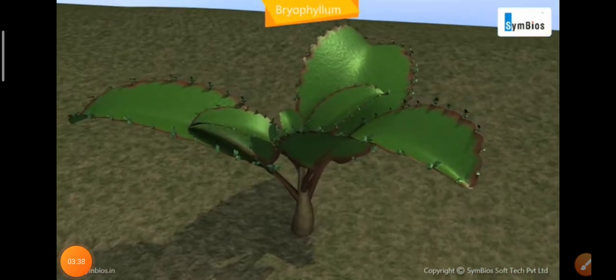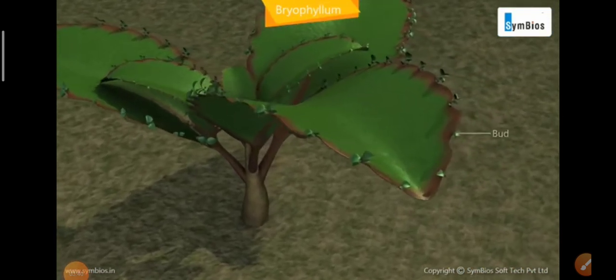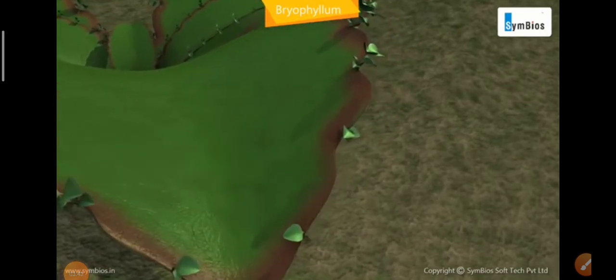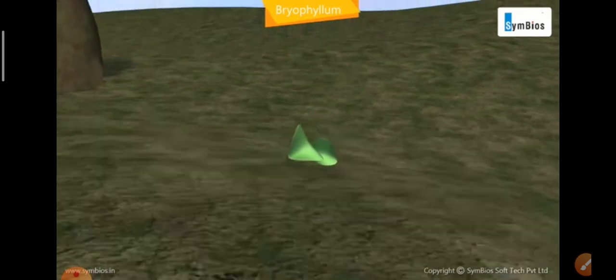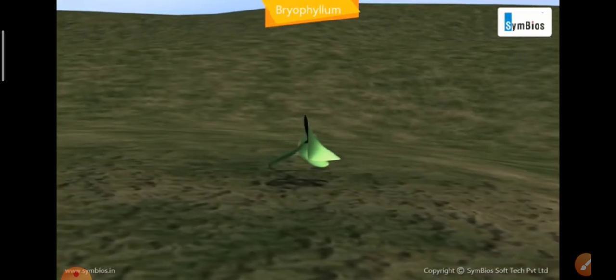We studied about bryophyllum. You can see in bryophyllum small buds develop in the leaves, and when these buds fall down from leaves, the whole new plant of bryophyllum is produced.